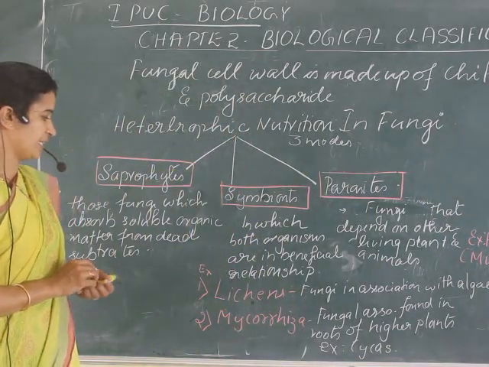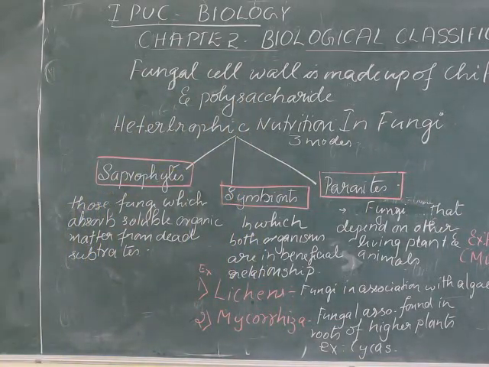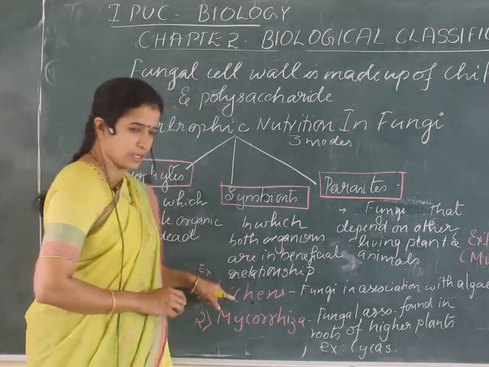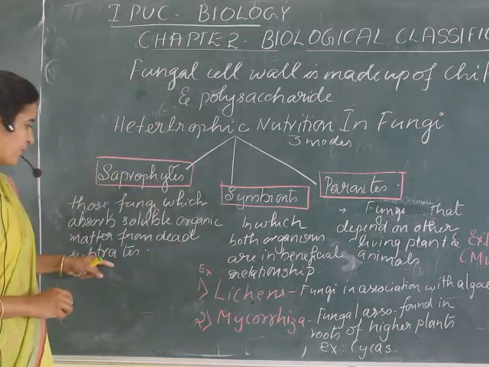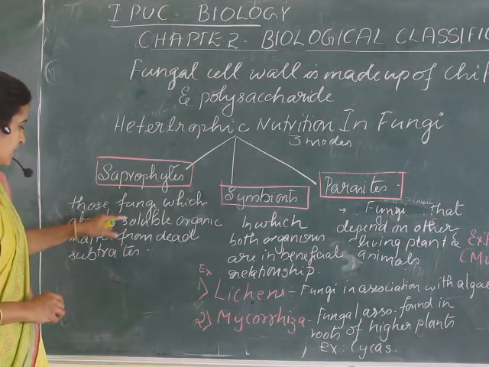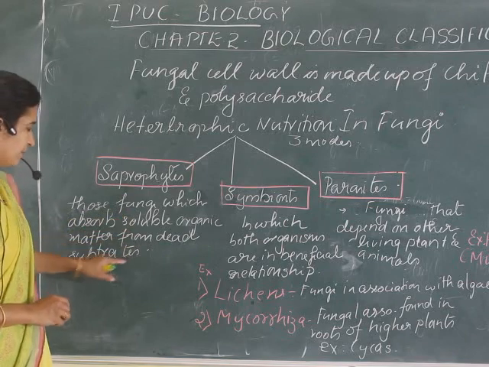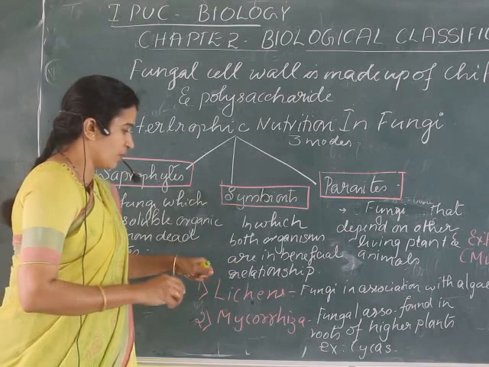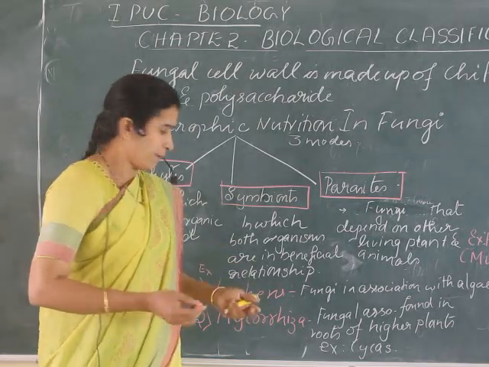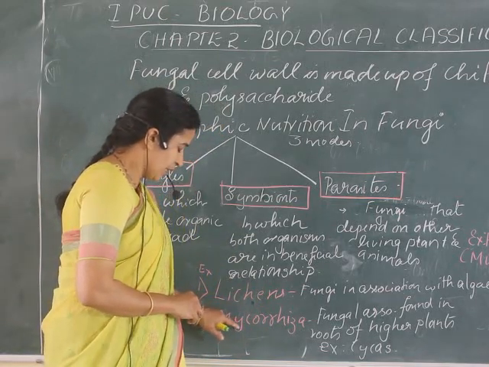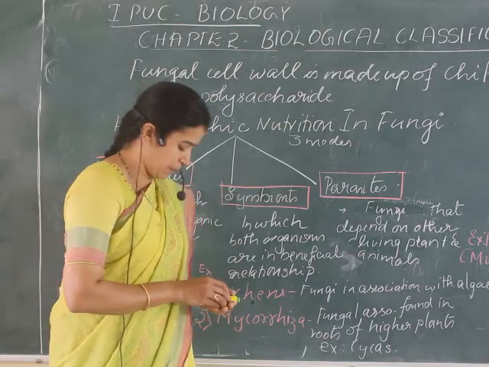Understood? So these are the types of heterotrophic nutrition in fungi. Hope you got cleared about this. So this kind of relationship is called symbiosis. Saprophytes depend on dead substrates, or absorb soluble organic matter from dead substrates. Here both organisms are in a close relationship and both are benefited. Example, lichens and mycorrhiza. For this I'll give a trick to remember.